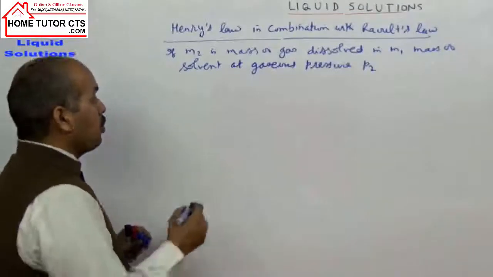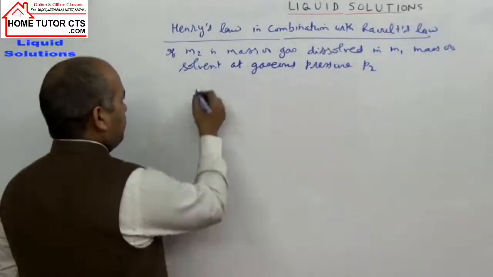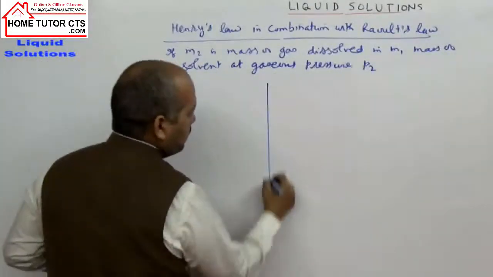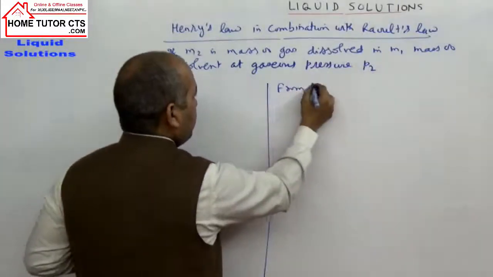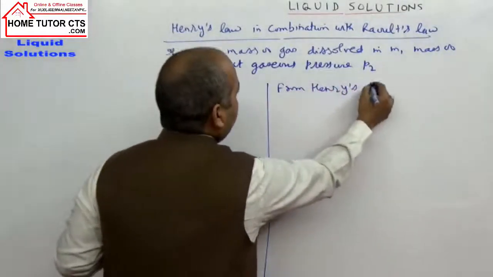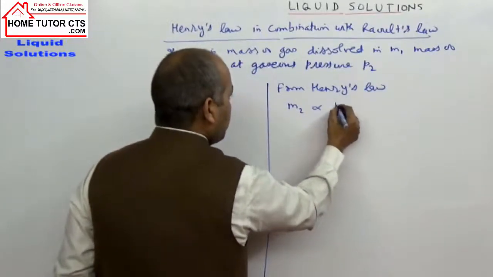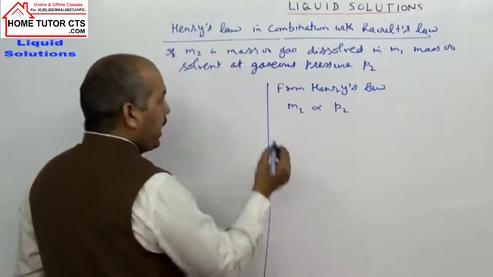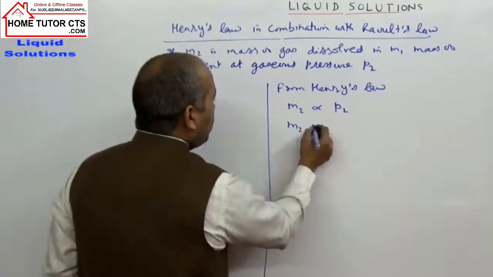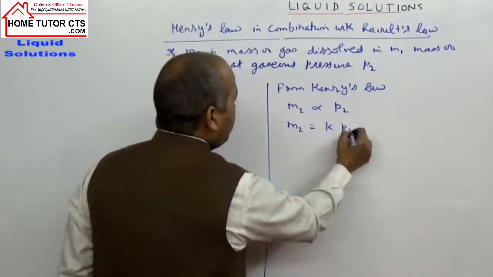Then from Henry's law, what will be that expression? From Henry's law, M2 is directly proportional to P2, or I can write here M2 is equal to K into P2.